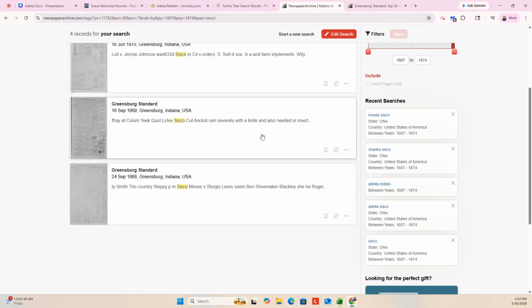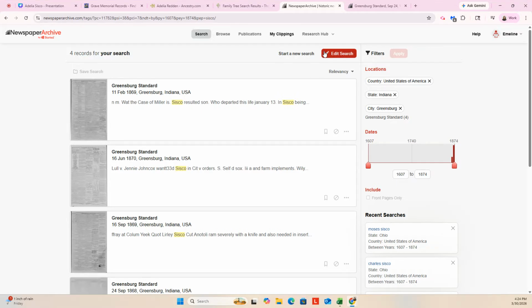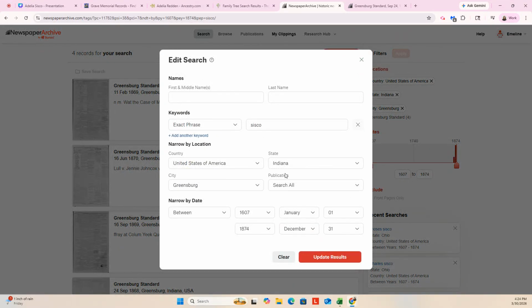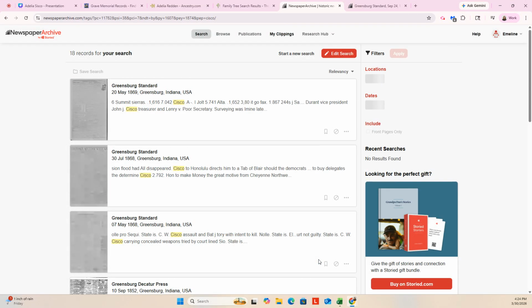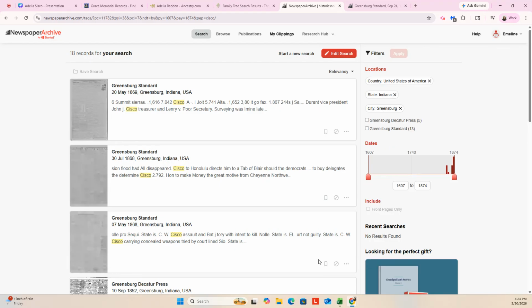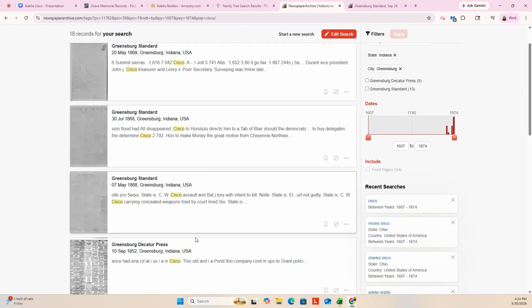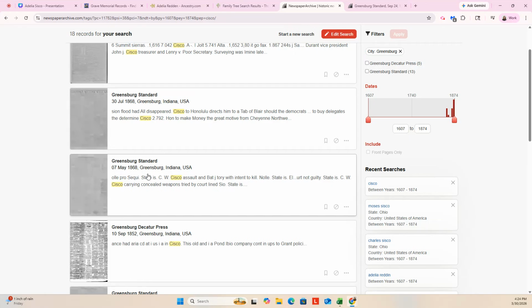Okay, so not finding anything there. All right, let's do same location. Let's do a search. Let's change that name spelling and see if we have any luck. Oh yeah, look here. This is CW Sisco, assault and battery with intent to kill. I bet that's our boy.